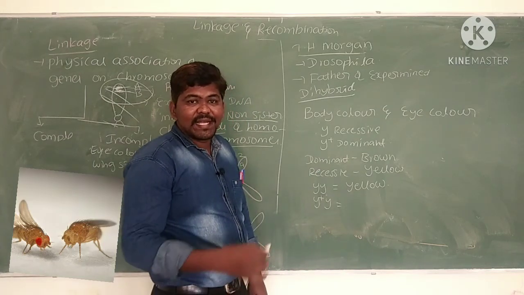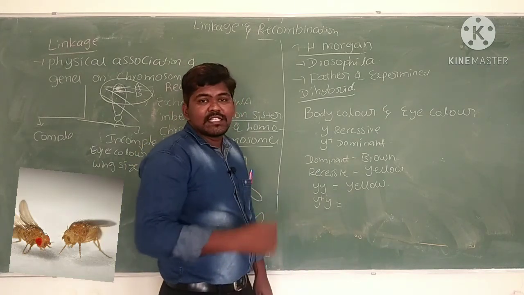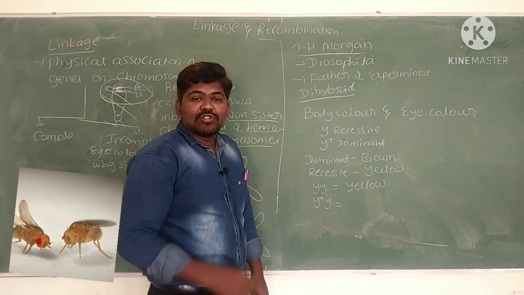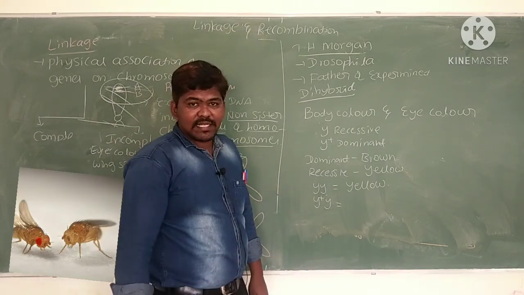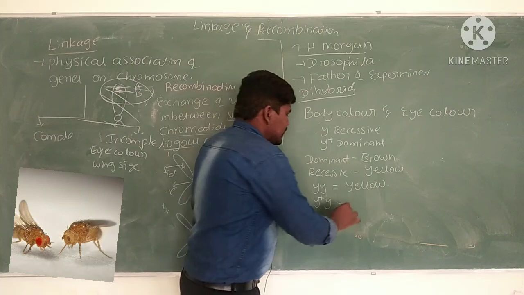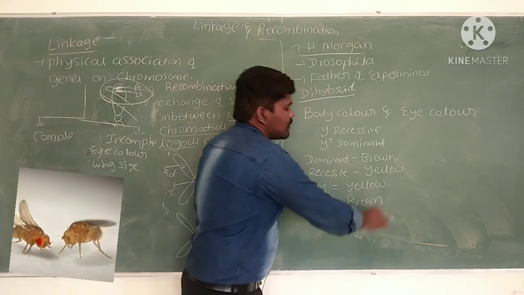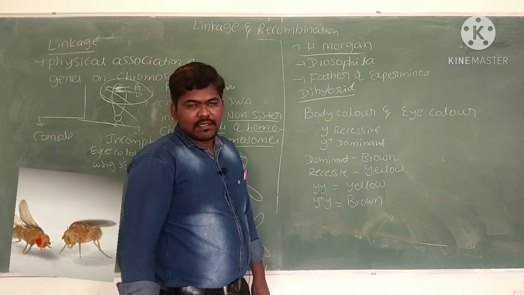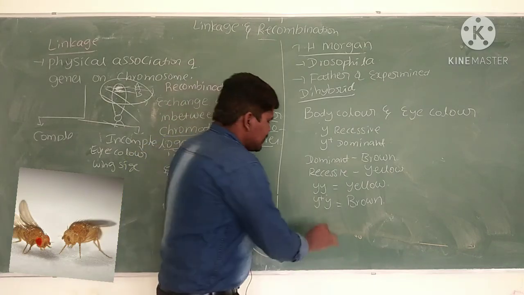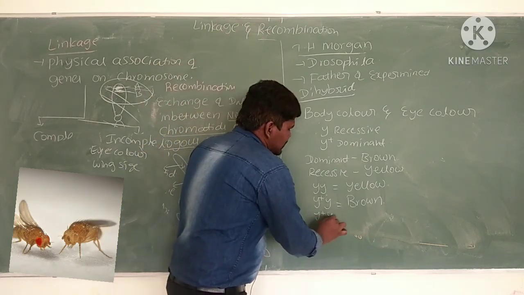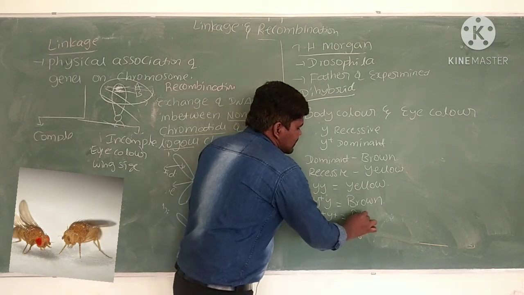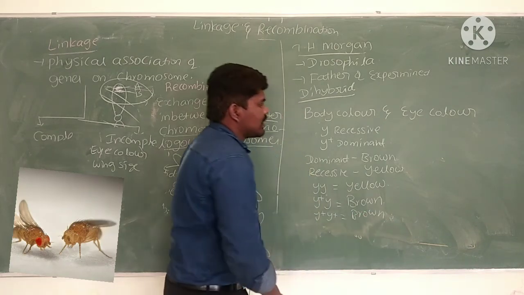Why? Because a dominant allele can express its phenotypic character in both homozygous and heterozygous conditions. Hence here we see a brown body. Brown is dominant over yellow. When both are y plus, in this condition also we see the brown body.